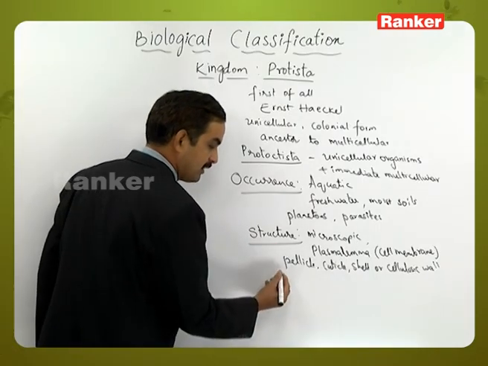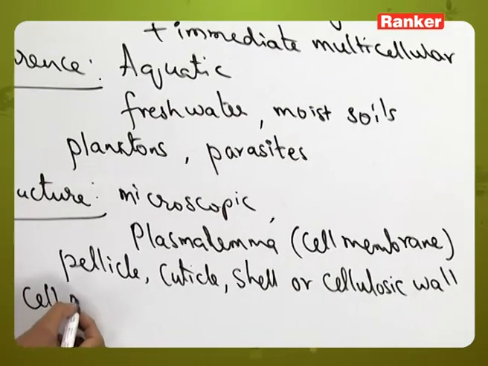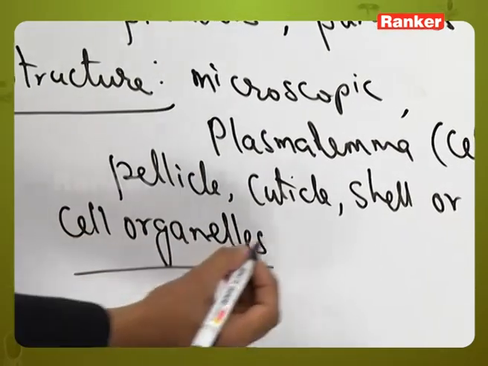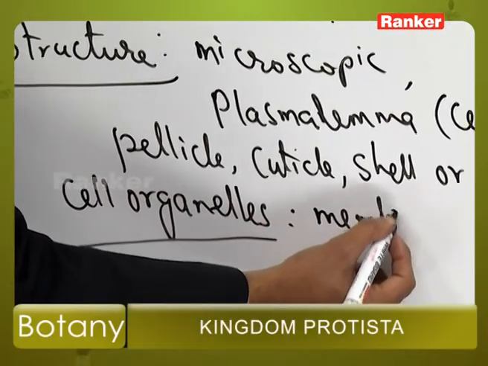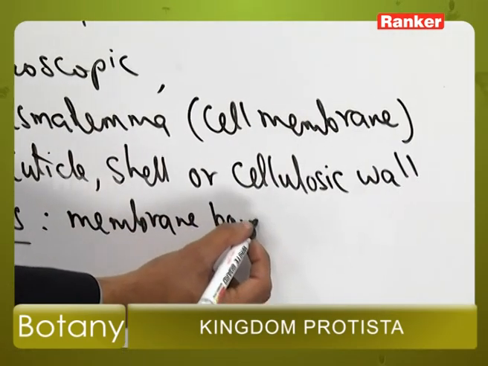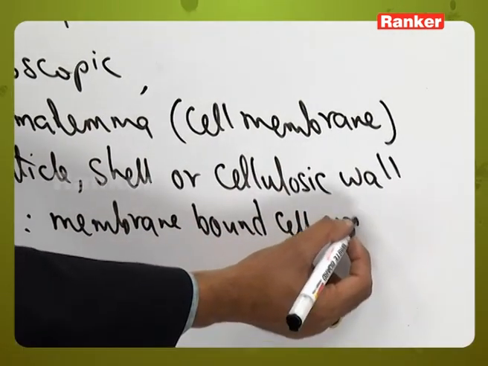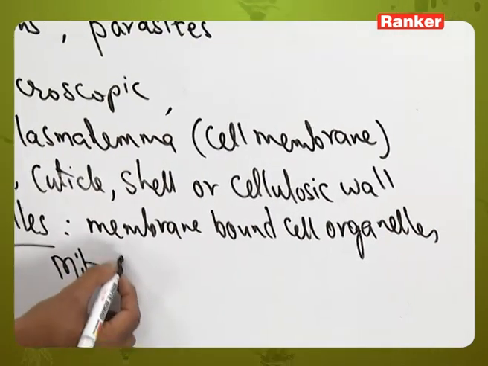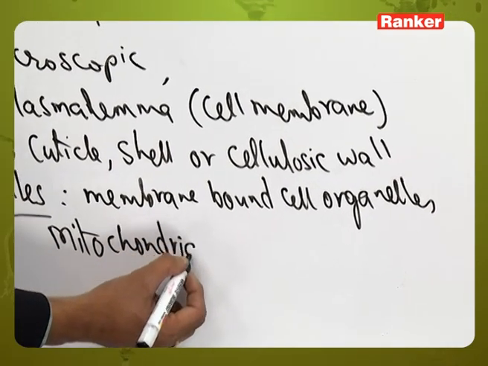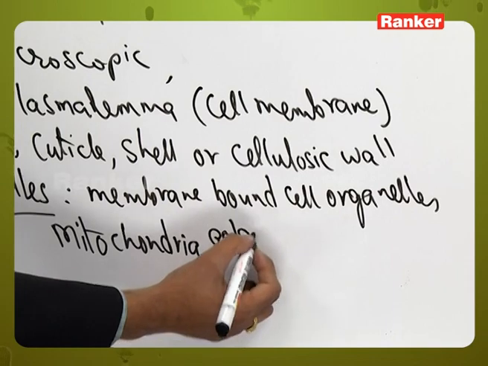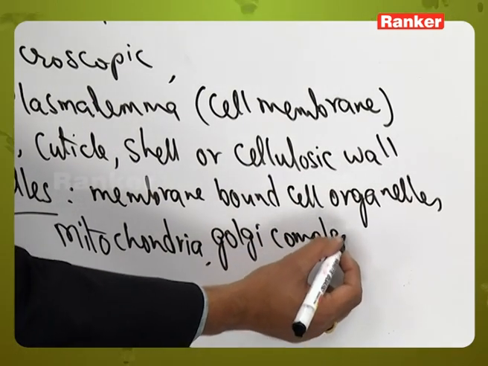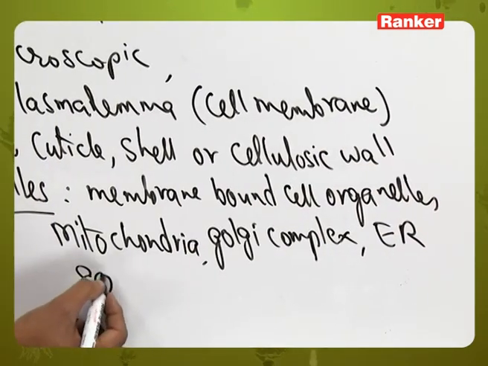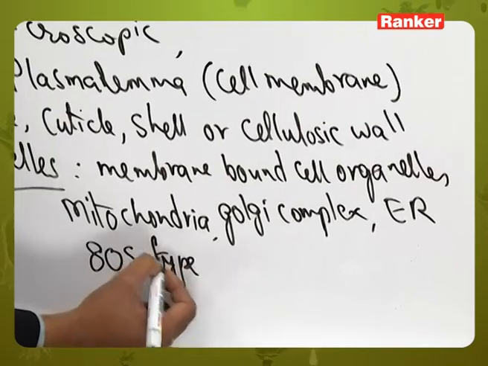Then apart from this, they have the cell organelles. As these Protistans are eukaryotic in their nature, they have membrane bound cell organelles like mitochondria, Golgi complex, endoplasmic reticulum, and 80S type of ribosomes are also present.